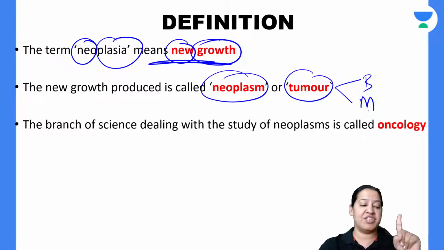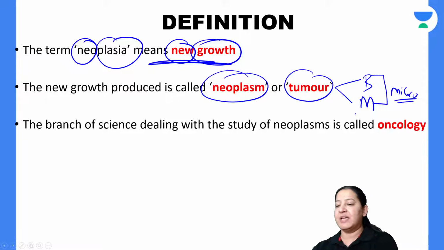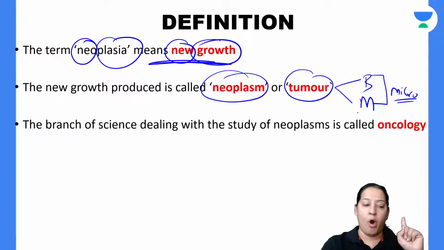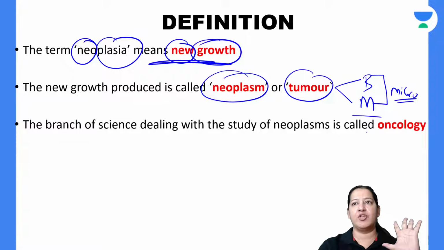In our last lecture in the afternoon, we saw the differences between benign and malignant tumors, how to differentiate benign and malignant tumors microscopically. It is the anaplasia. Anaplasia is the key to differentiate benign tumors from malignant tumors. Anaplasia is the hallmark of malignancy. Anaplasia is absent in benign tumors and present in malignant tumors. The branch of science which deals with neoplasia is oncology.